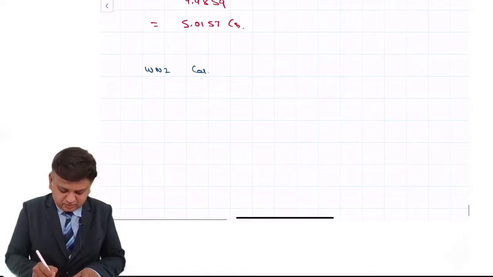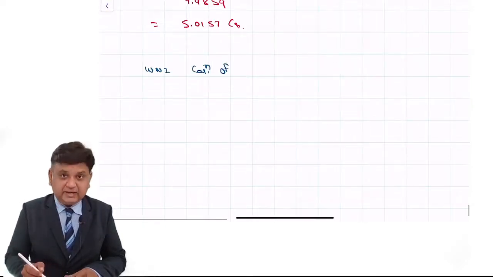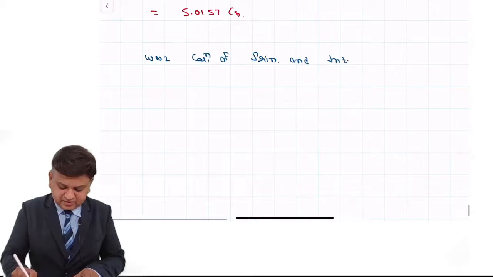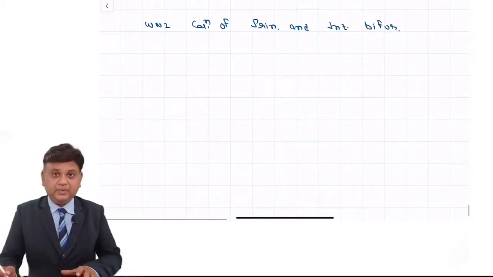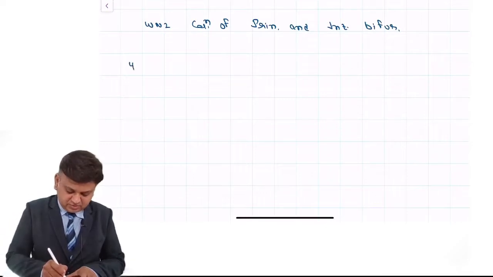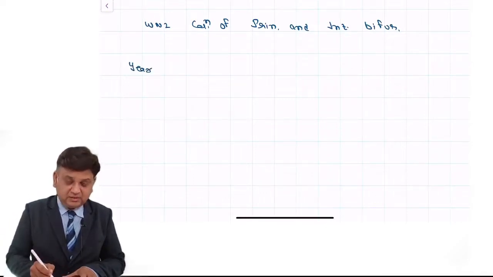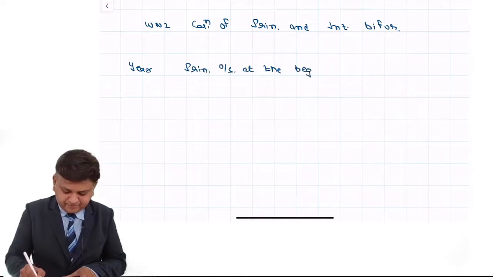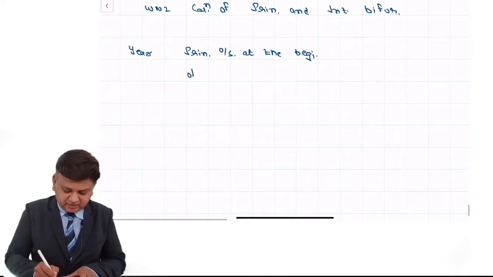Working note number 2, calculation of principal and interest bifurcation. So what will happen, dear students? Column number 1 is year. Column number 2 is principal outstanding at the beginning of year.